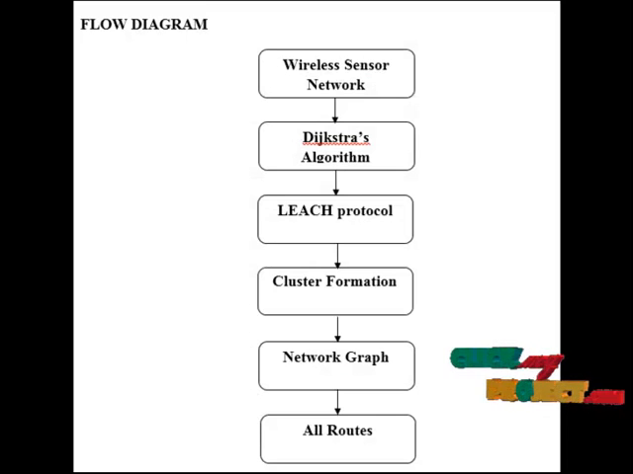The flow diagram of our proposed system consists of 6 major blocks: wireless sensor network, Dijkstra algorithm, LEACH protocol, cluster formation, network graph, and all routes between the nodes. The wireless sensor network is an infrastructure-less collection of mobile nodes that can arbitrarily change their geographical location. Such networks have dynamic topologies composed of bandwidth-constrained wireless links. Those nodes are called wireless sensor nodes.